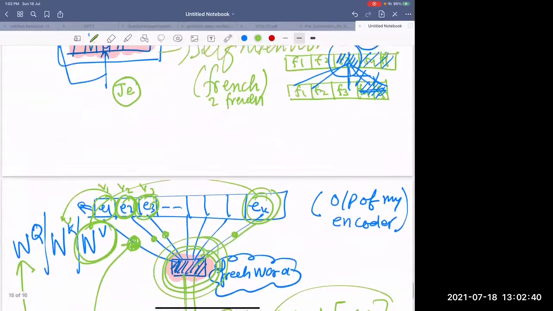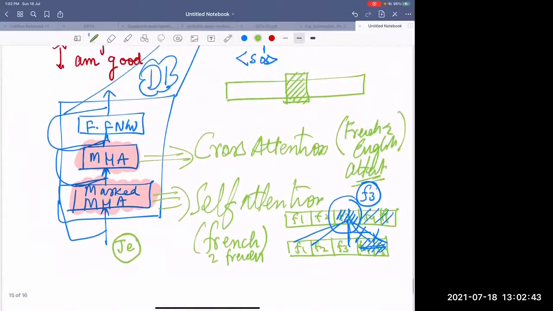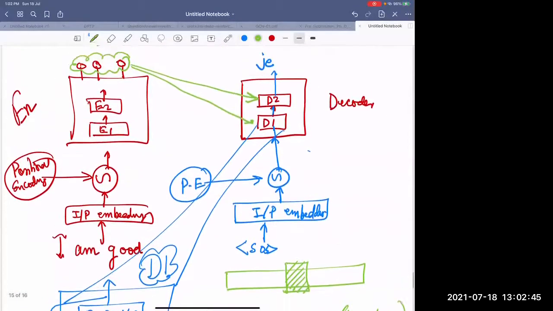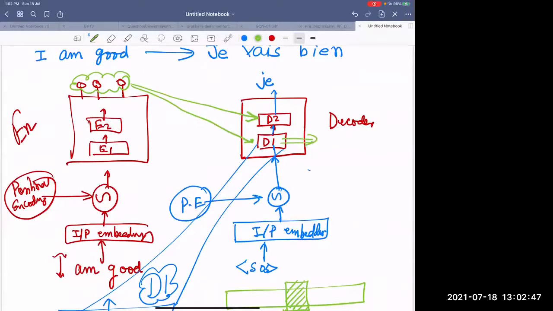So if I show you this diagram here, in this network you have masked multi-head attention, that is normal. And then you have multi-head attention. This multi-head attention is the cross attention. You are learning 3 matrices: WQ, WK, and WV.